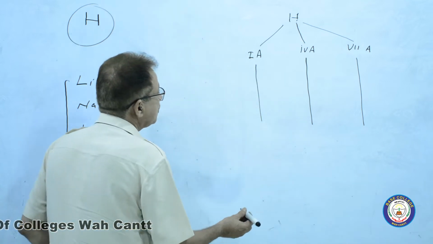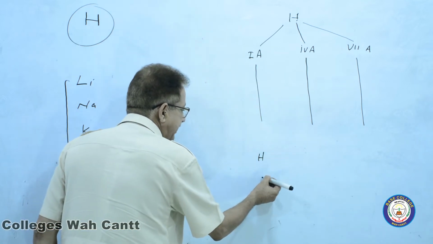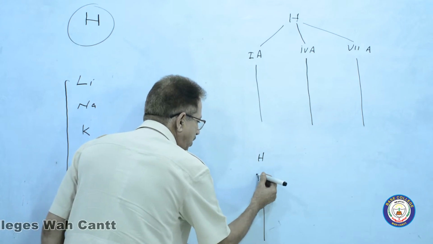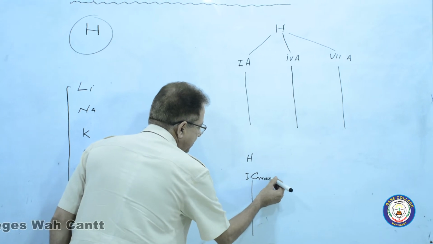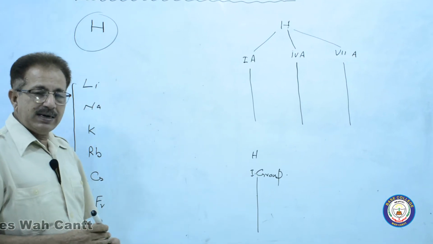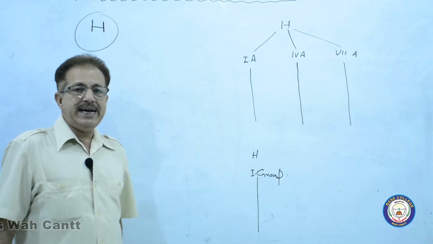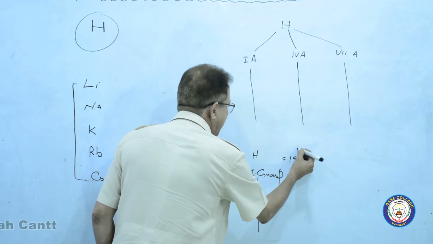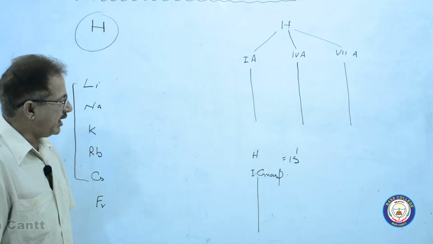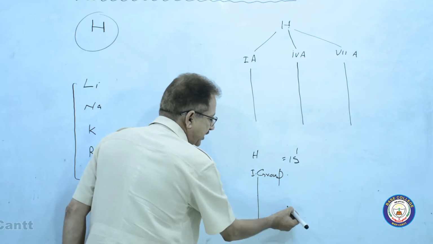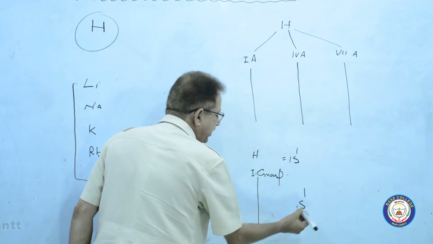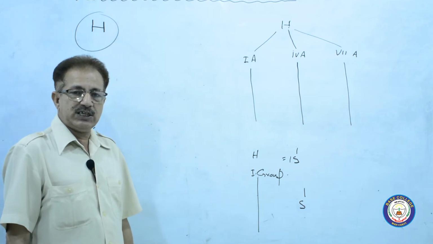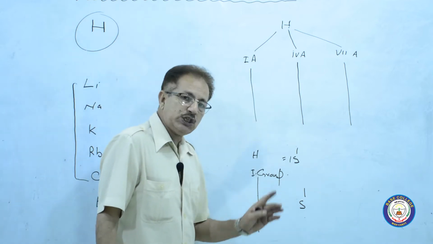But why has hydrogen been placed on 1A? Why has it been placed on one group? Answer is this: if we write the electronic configuration of hydrogen, that is 1s1. All the alkali metals also have s1: 2s1, 3s1, 4s1, 5s1, 6s1, 7s1, like this.